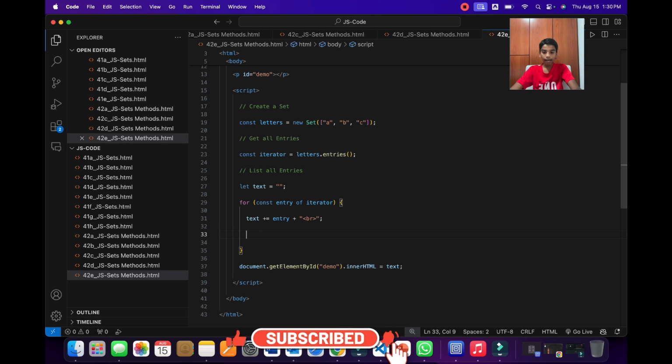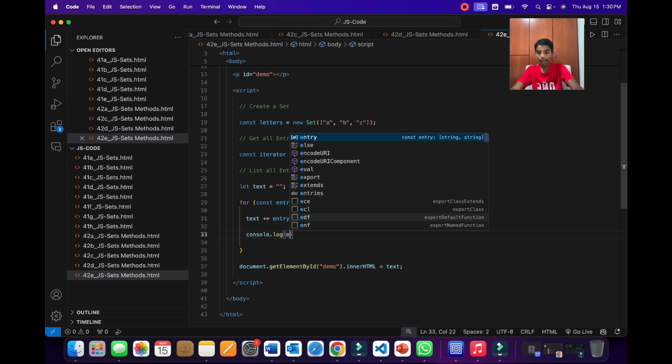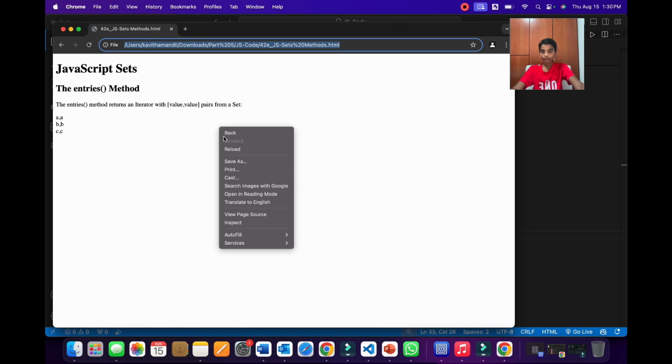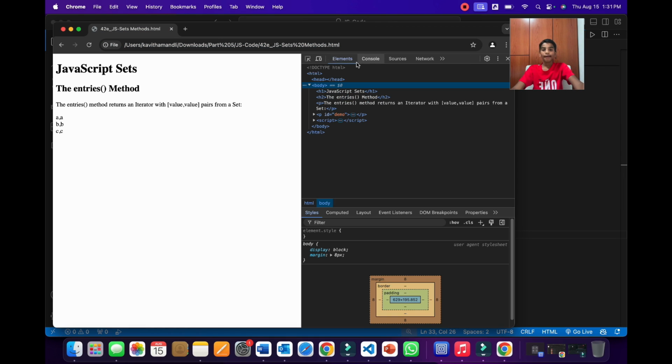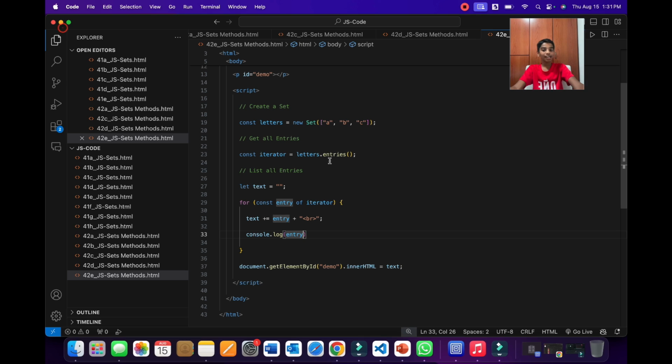We can check that by using console.log and the entry. So now when we run this using Chrome and press inspect and go to the console, as you can see, it's coming as Array(2), Array(2), Array(2). The entries method is kind of confusing in JavaScript, so it will not return what we expected.